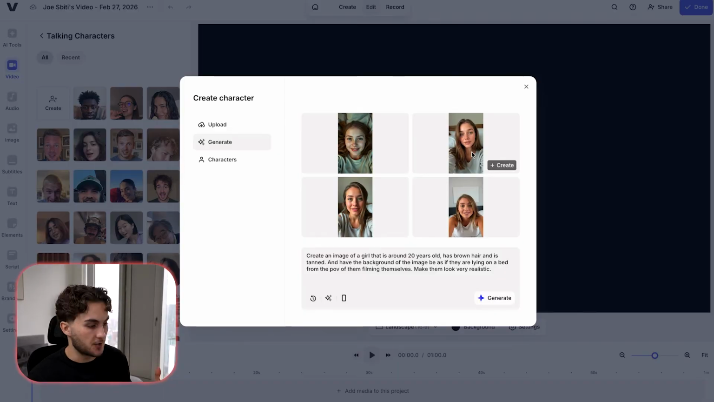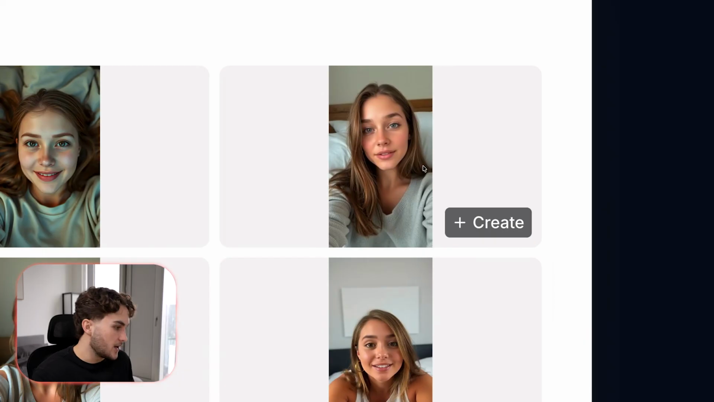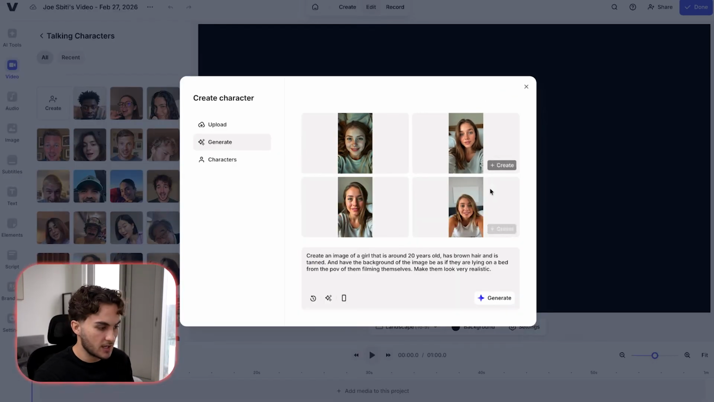Okay, so that literally took about 5 seconds. And as you can see, we've got 4 photos. I think this one probably looks the best, to be honest. It looks pretty good. It does look a little bit AI, and I maybe don't love the fact she's holding it with both hands, but it is still a pretty good generation. So let's say I wanted to use this one, I'll then just go ahead and hit create.